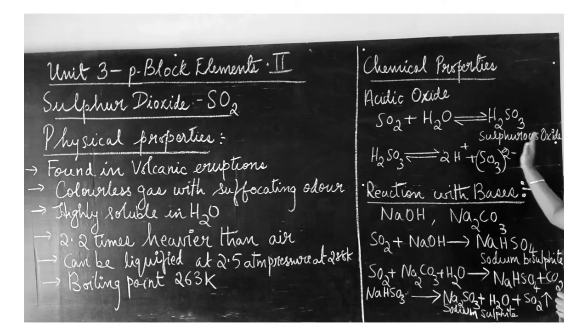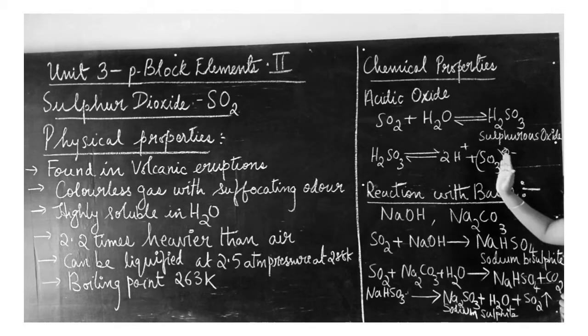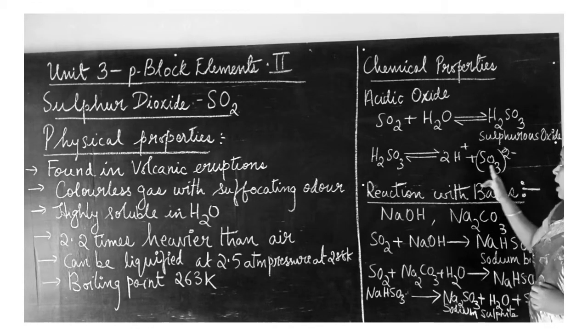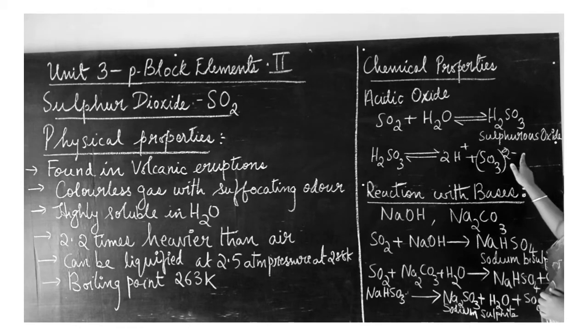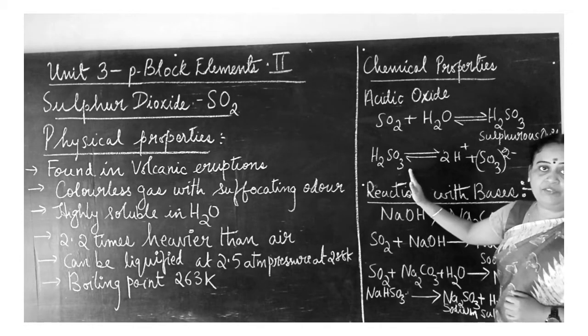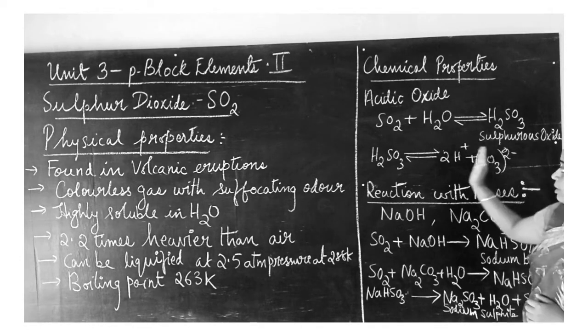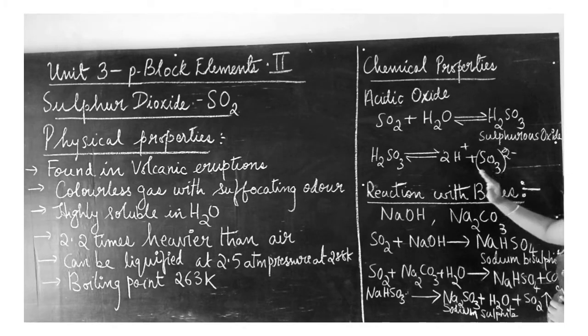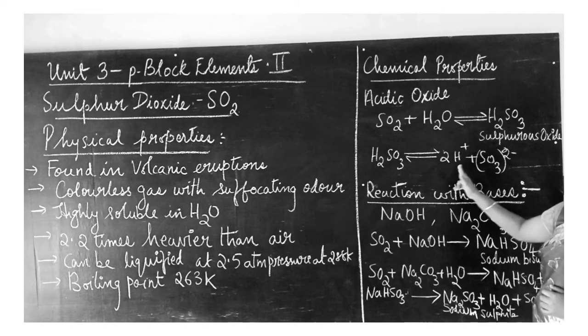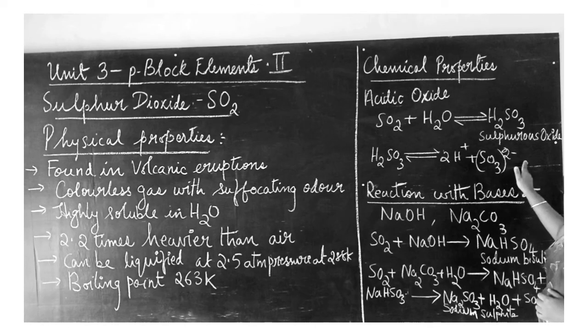This is a reversible reaction. H2SO3 further undergoes decomposition, and it forms H plus ions and SO3 2 minus ions.